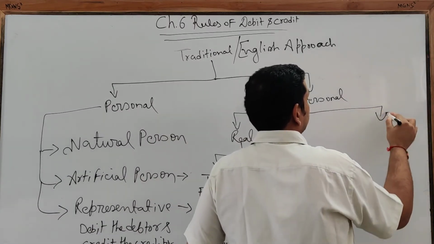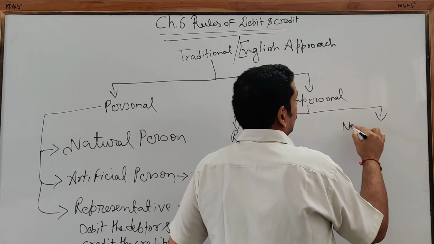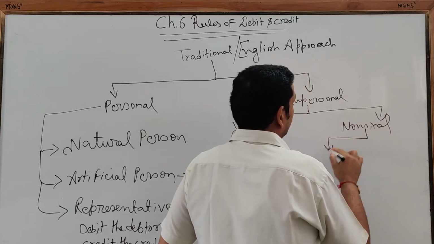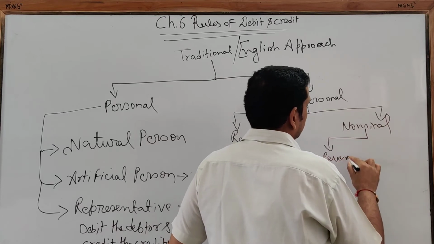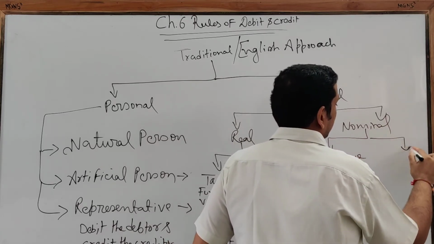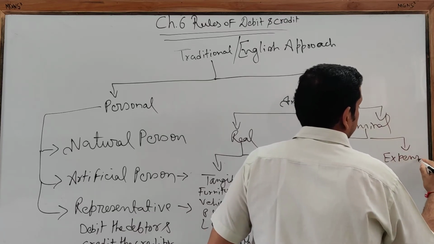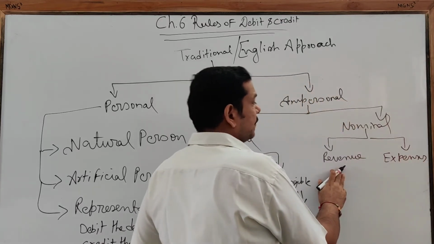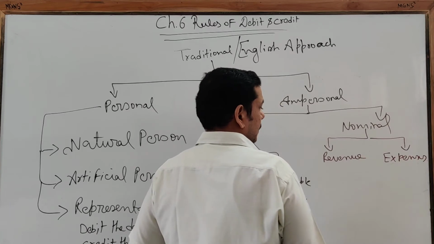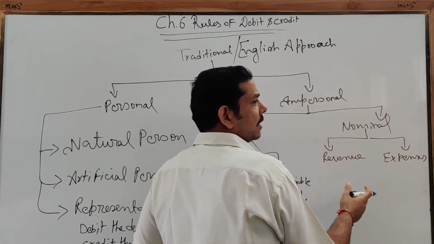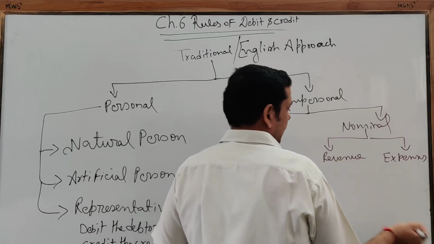Now we are going to nominal. Nominal is again divided into two parts, that is revenue, meaning income, and expenses. Revenue is the amount received from sale of goods. Expenses mean expenses done to generate that revenue, like rent, electricity.